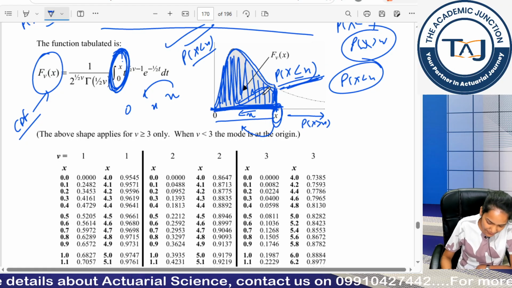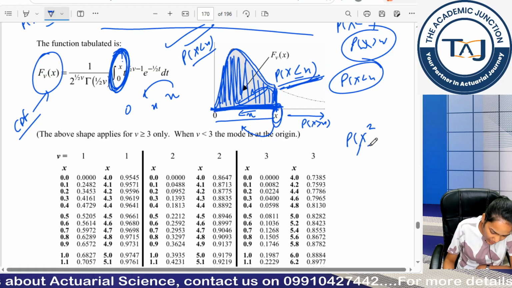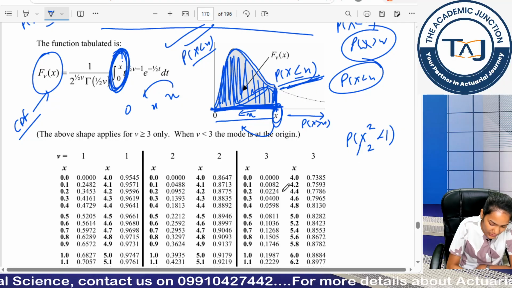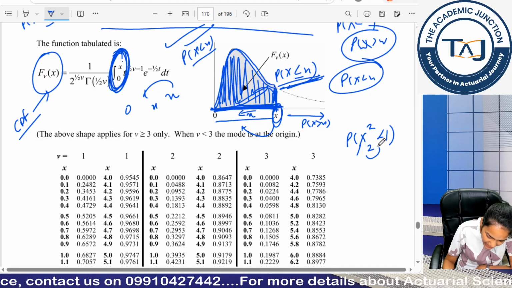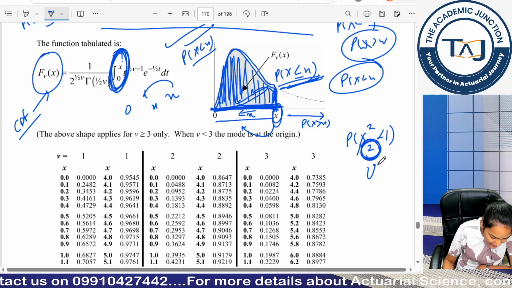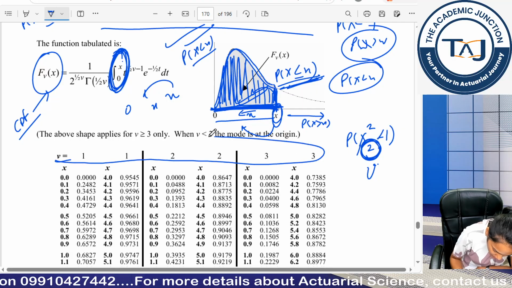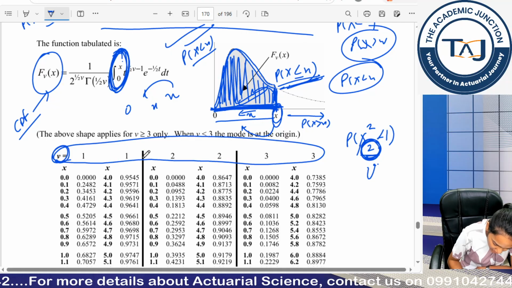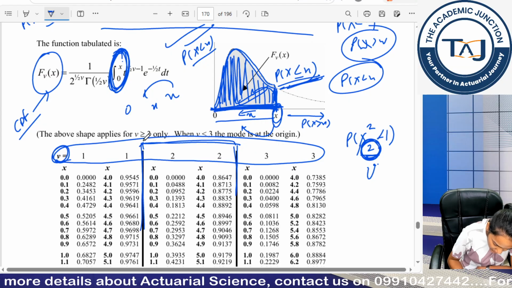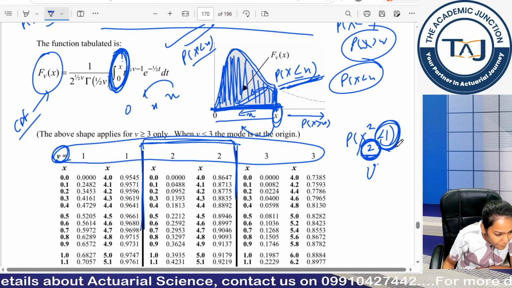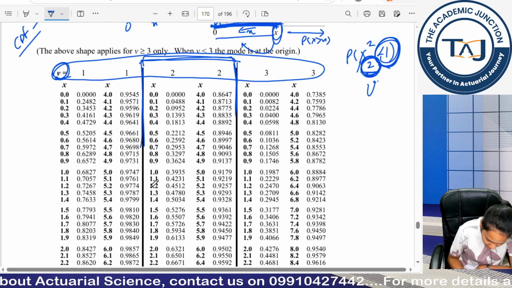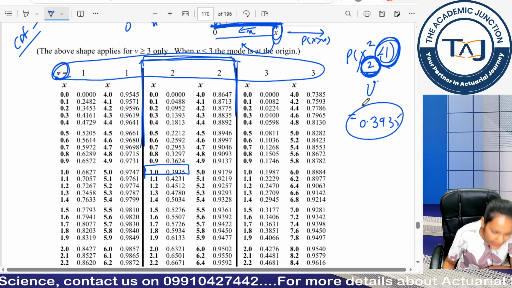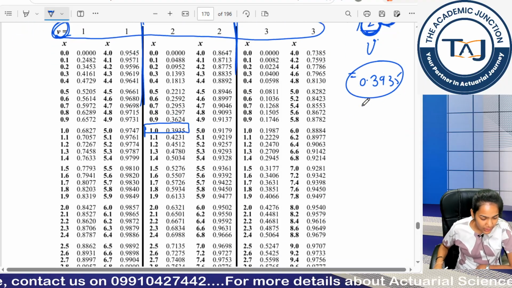Good. Now, if I ask you to calculate probability chi square 2 is less than 1, first I have to check in the values of less than x. So, this is less than x. Now, these are the values of my nu, you can see this is nu. I have to check the values for 2, so I will look into this section. For which value do I have to look? 1. So, I will check 1. This is my 1, so my probability value will become 0.3935.